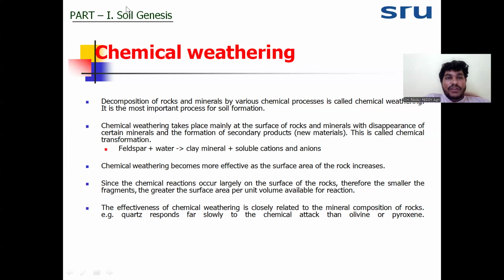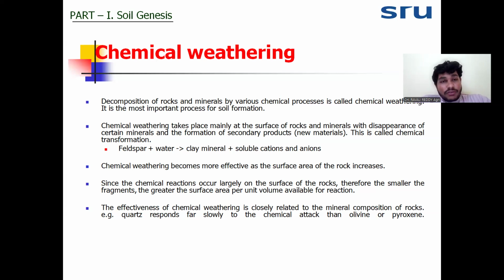In physical weathering, just the disintegration or the lowering of the rock size will occur, whereas in chemical weathering, the complete rock will change and a new composition will form. Chemical weathering becomes faster when we have a sufficient amount of water, temperature, and organic matter. Why is organic matter important? Because it will release more CO2. And the organisms. These four factors are responsible for chemical weathering. If these four factors are there, then only chemical weathering will be faster.